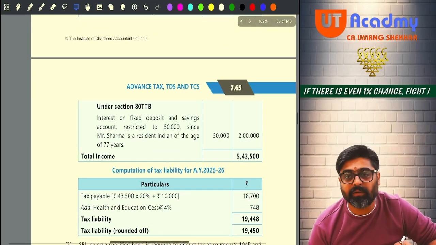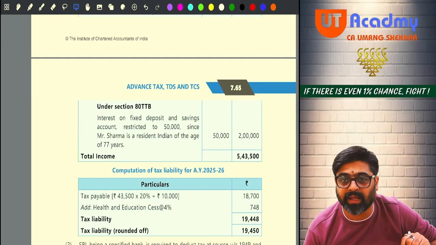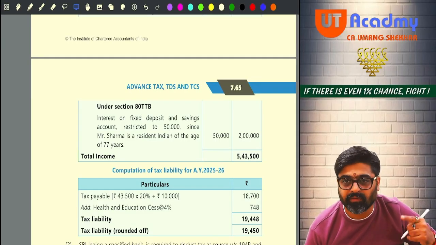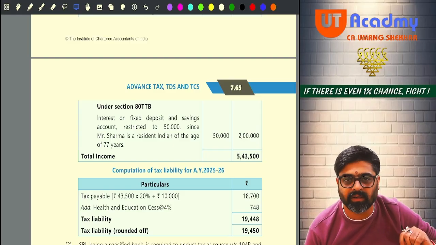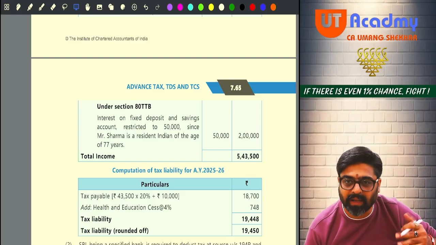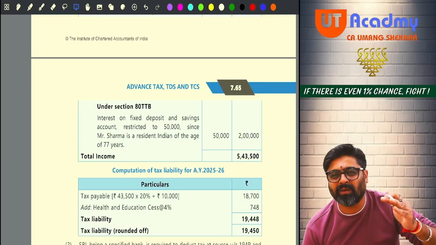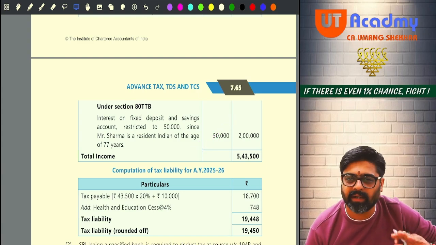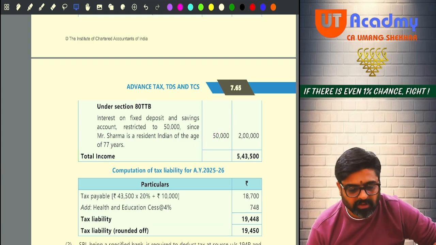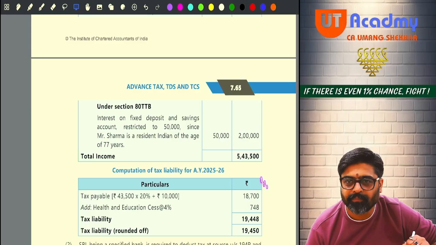Now 9,500, no sir, 9,500 plus FD interest both taken together, sir. Because FD interest also qualifies for 80TTB deduction, no, for senior citizen. So 1 lakh 60 plus 9,500, 1 lakh 69,500 will qualify. But out of that only 50,000 will be allowed under 80TTB, because the maximum limit under 80TTB is this much only. So how much is your total deduction? 2 lakh. On that, how much is the total income? 5 lakh 43,500.